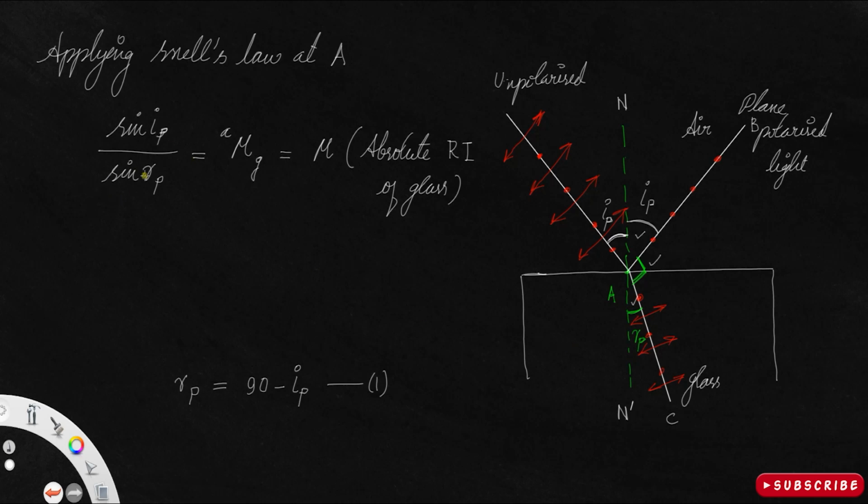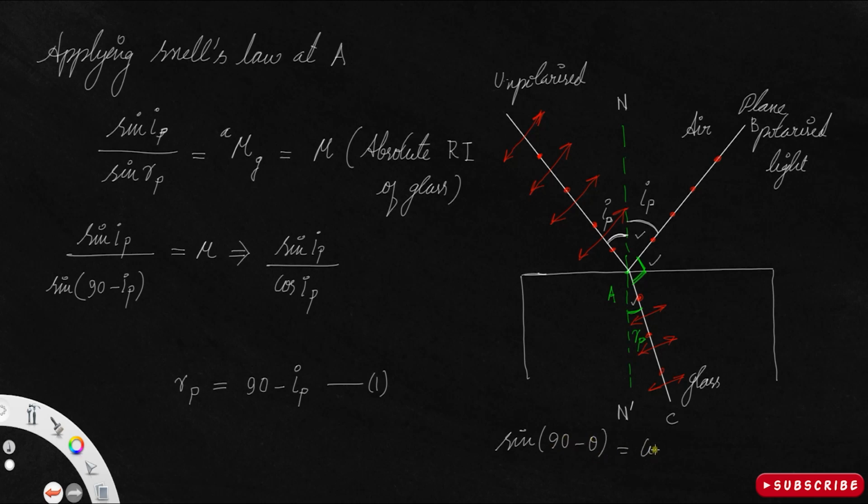Now we have sine IP divided by sine RP, and instead of RP I can put this value, 90 minus IP, equal to mu. That will give sine IP divided by cos IP, since sine of 90 minus theta is cos theta, equal to mu.